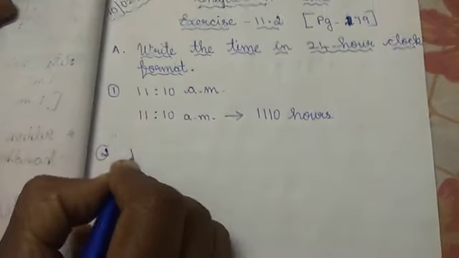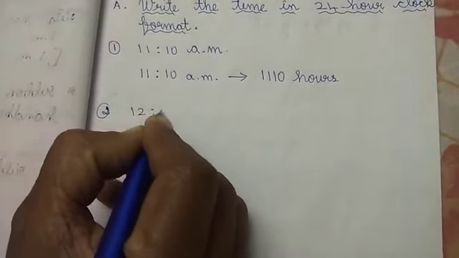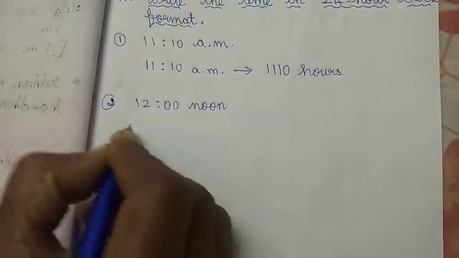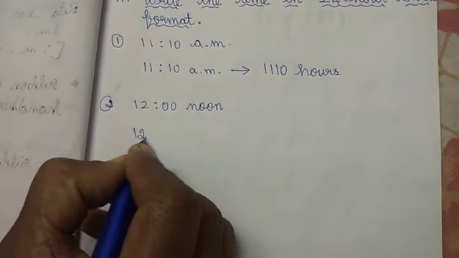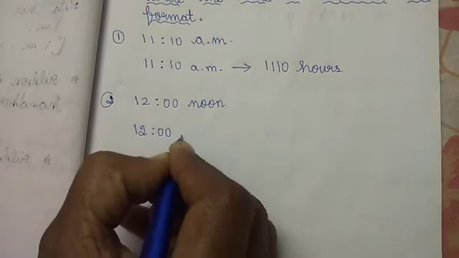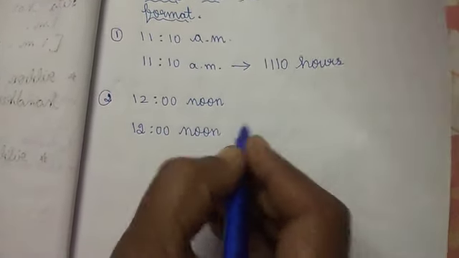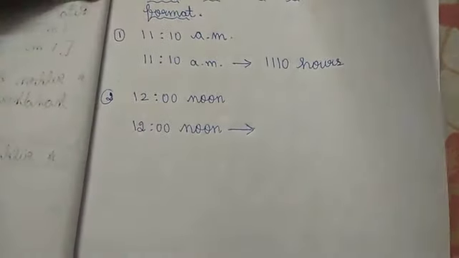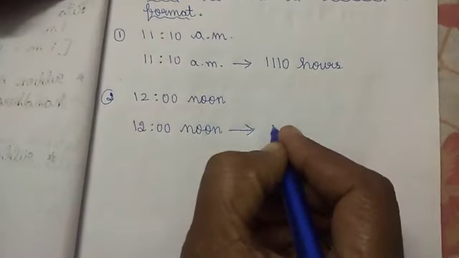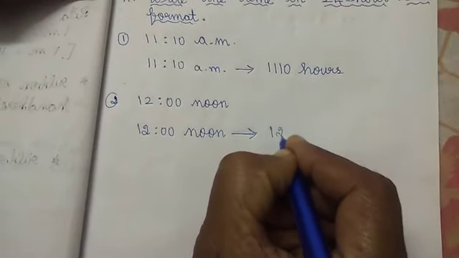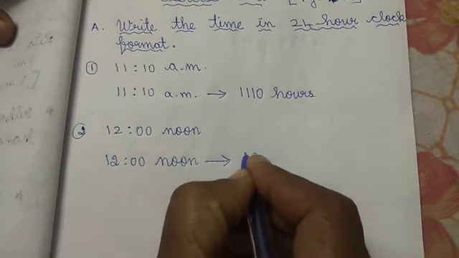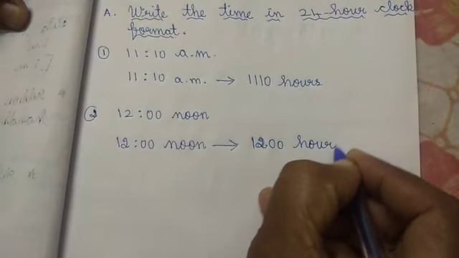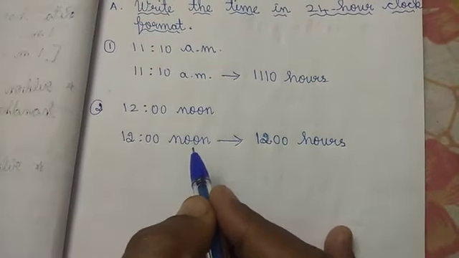12 noon. So 12 noon means how we have to write, children? 12 hours. Because for noon it is 12 hours; only for midnight 0 will come, children.